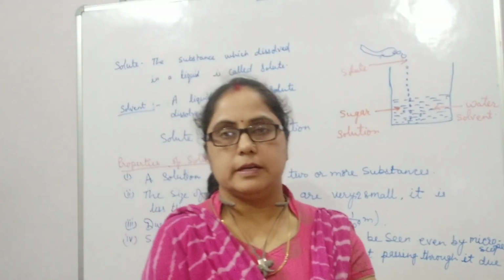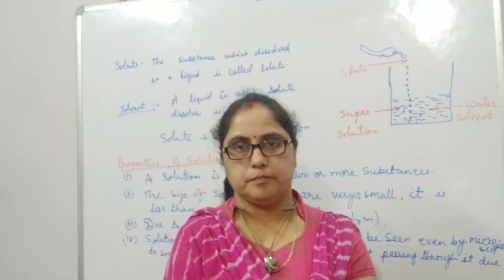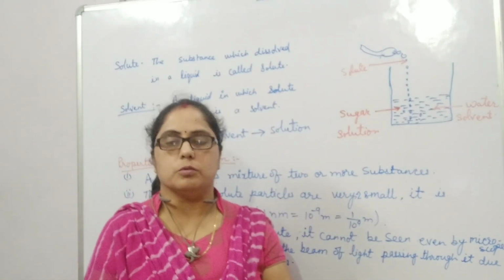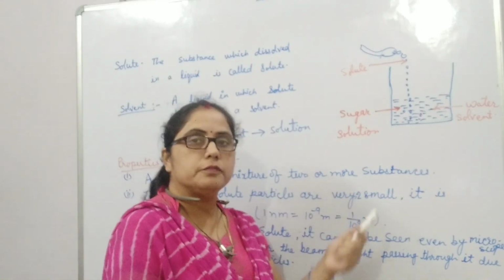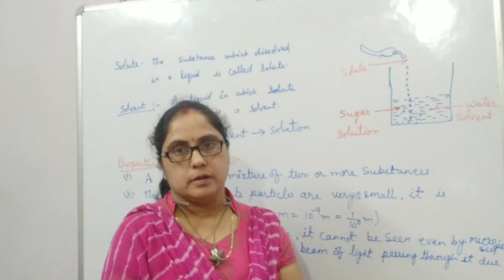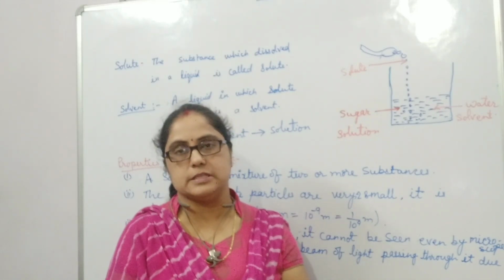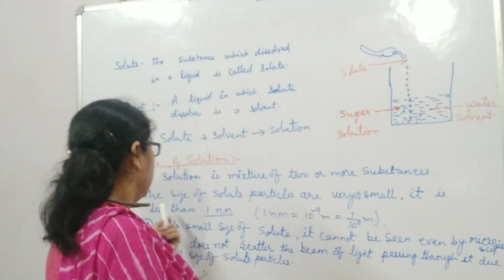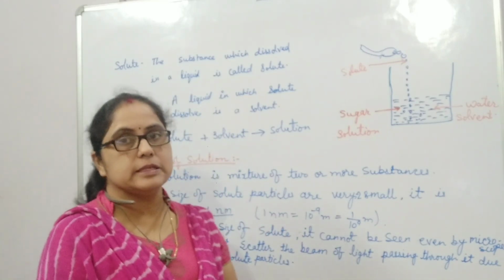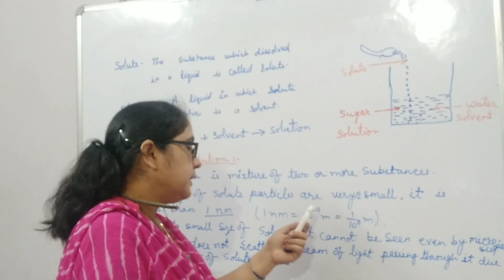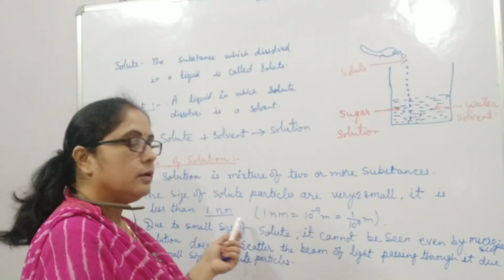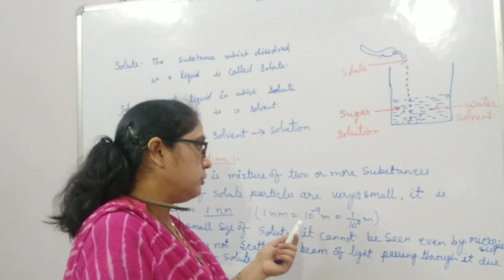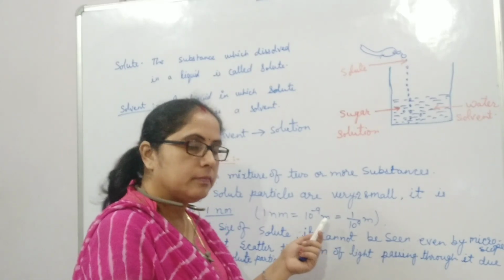Students, now we will discuss the properties of solution. Solution is a homogeneous mixture of two or more substances. The composition of these substances in the solution is the same throughout. Second, the size of solute particles is very small. It is less than 1 nanometer. 1 nanometer is equal to 10 to the power minus 9 meter.